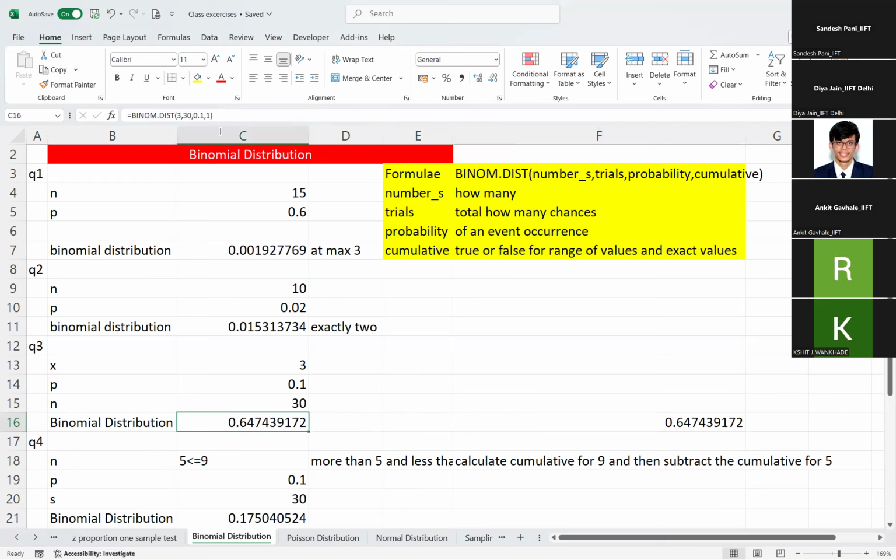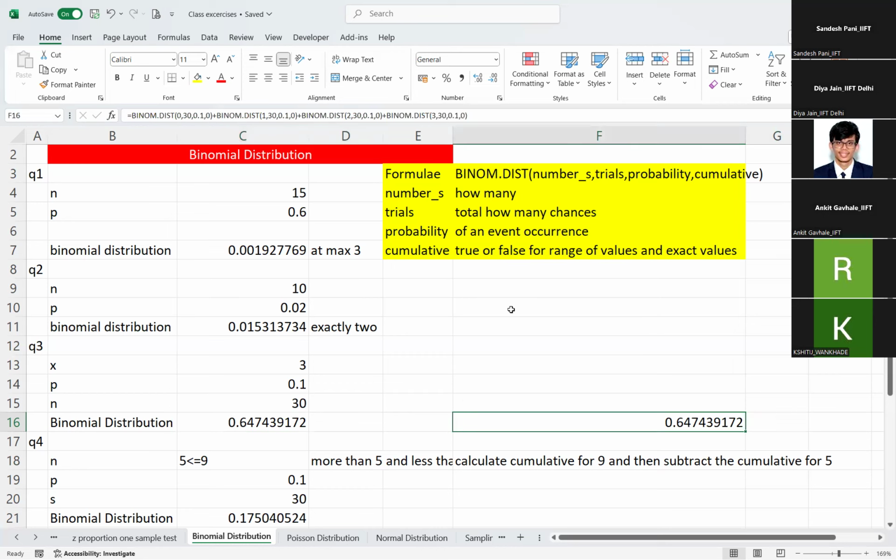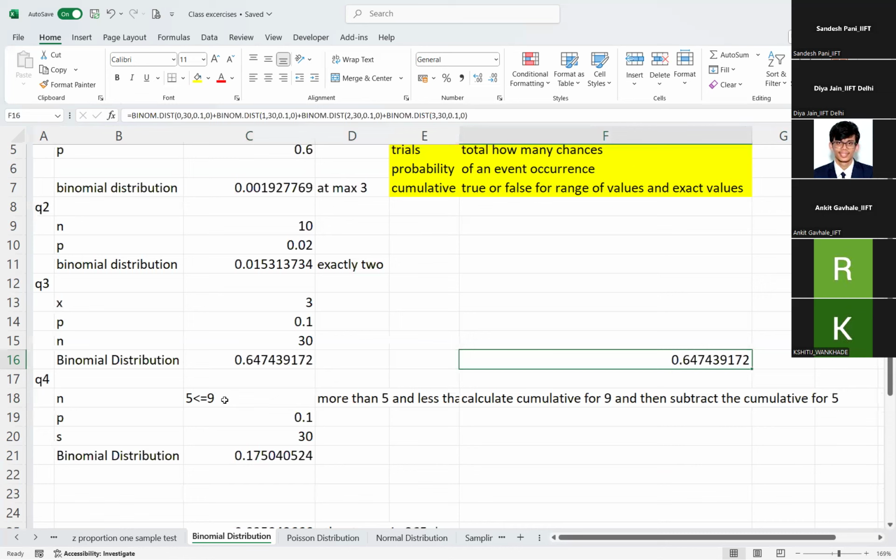See the formula bar: it is equal to binom dist 3, 30, 0.1 and 1. 1 means true. These are the variables. 1 means true, so it is already taking it as cumulative. That's why these values are the same. False means 0.